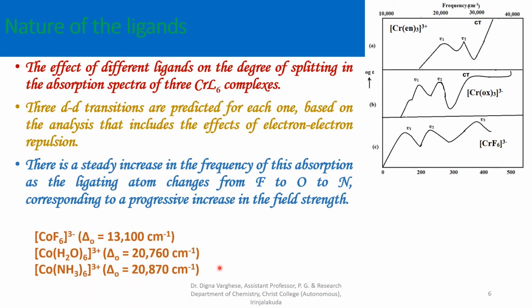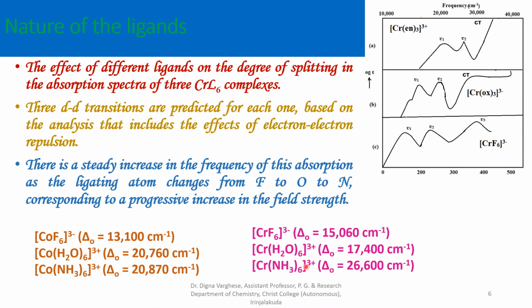That you can see here, the chromium complexes are shown here. For the chromium CrF6 3 minus complex, the delta value is 15,060 centimeter inverse, and for chromium H2O6 3 plus, in which the oxygen atom is the ligating atom, its value is higher, found to be 17,400 centimeter inverse, and for the chromium NH3 6 3 plus complex, nitrogen is the ligating atom. The delta O value again increases to 26,600 centimeter inverse.